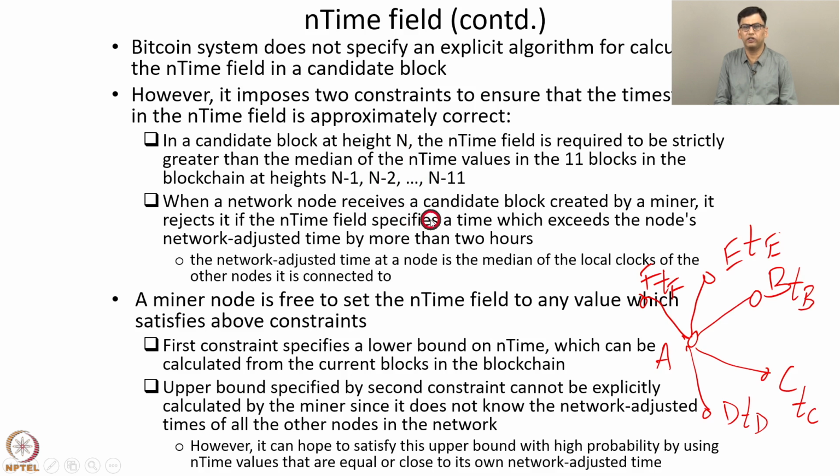And also, we should notice that there is an interval of 2 hours specified here. When a network node receives a candidate block, it rejects it only if it specifies a time which exceeds the node's network adjusted time by more than 2 hours. The possibility of the local clocks of different nodes being away from each other by more than 2 hours is quite unlikely. Hence, typically this n time field satisfies these constraints. Fine. So we have discussed the n time field in the block header.